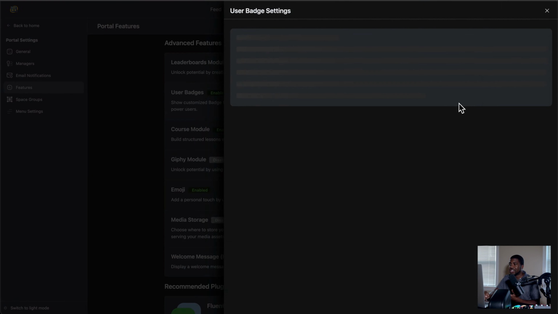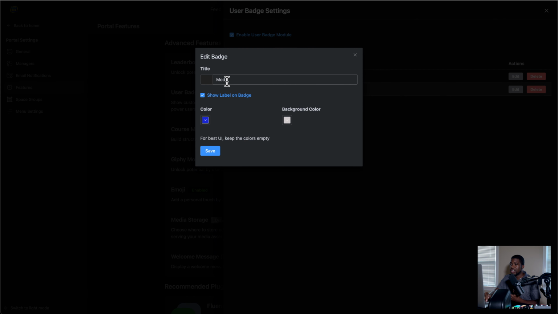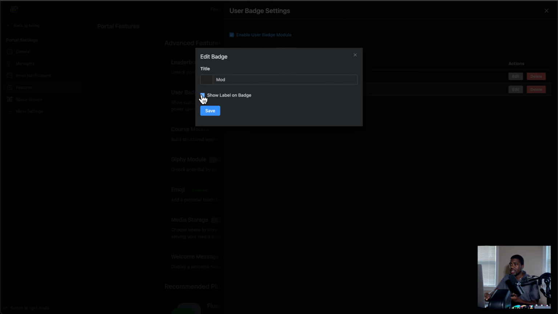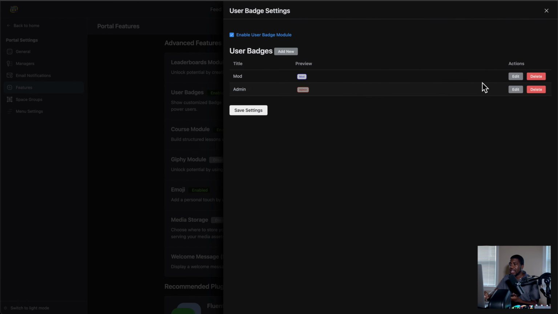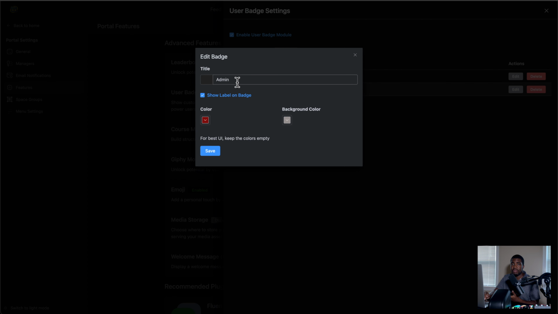We have user badges. This is something that I have on as well. I learned that you do the user badges through the profile itself. So once you create the user badge, create a title for it. I created mod as an example and made the colors show on the badge label. And then I created admin. These weren't here before I created them.